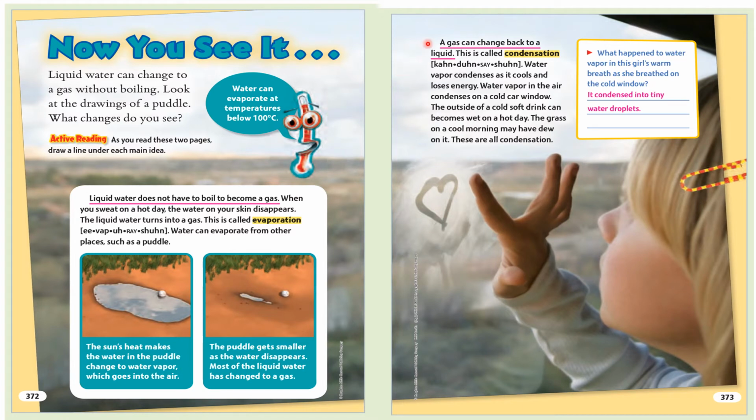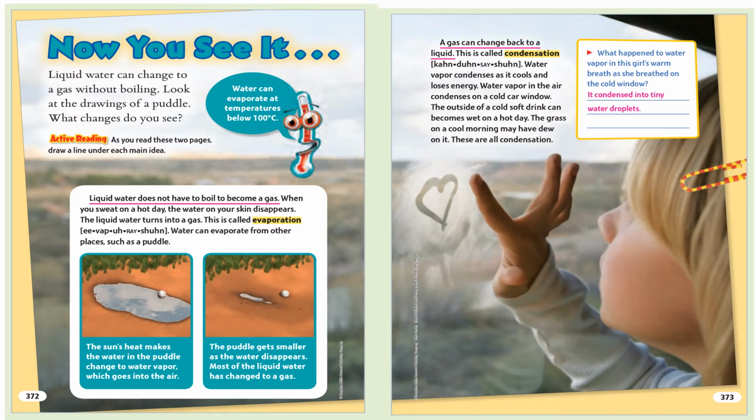A gas can change back to a liquid. This is called condensation. Water vapor condenses as it cools and loses energy. Water vapor in the air condenses on a cold car window. The outside of a cold soft drink can becomes wet on a hot day. The grass on a cool morning may have dew on it. These are all condensation. What happened to water vapor in this girl's warm breath as she breathed on the cold window?